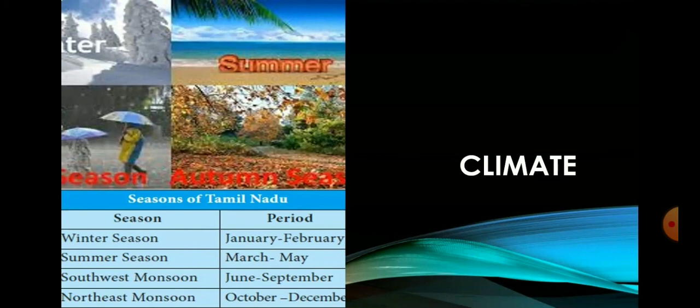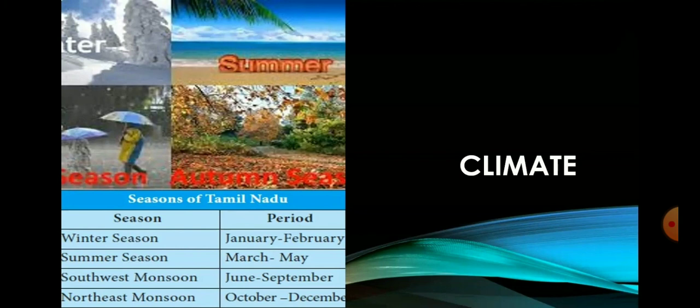Winter season. During January and February, the vertical rays of the sun fall between the Tropic of Capricorn and the equator. Hence, Tamil Nadu and India on the whole receive slanting rays from the sun. So, the weather is slightly cooler during these months. Winter temperature in Tamil Nadu varies from 15 degrees Celsius to 25 degrees Celsius. However, in the hill stations, the winter temperature drops below 5 degrees Celsius occasionally. Some valleys in the Nilgiris record even 0 degrees Celsius. This drop in temperature leads to the formation of thick mist and frost. This season is practically dry.